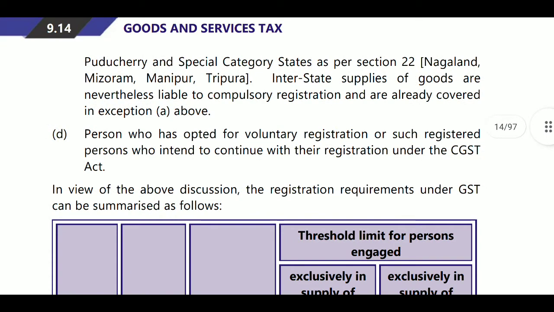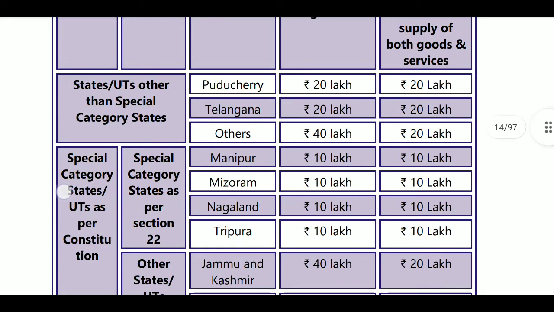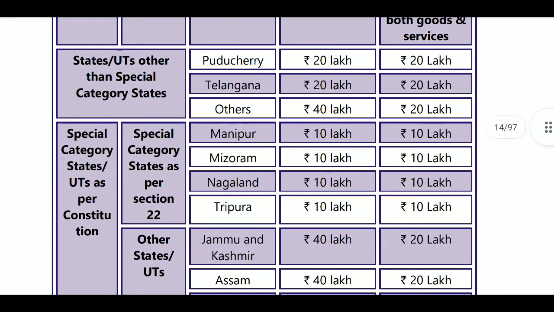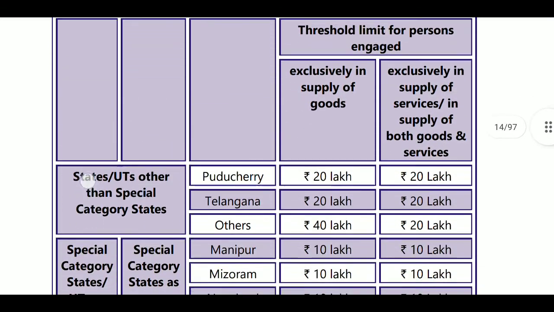Next, a person who has opted for voluntary registration, or such registered person who intends to continue with their registration under the GST Act. If you are registered on a voluntary basis, you would not require the 40 lakhs turnover. Here they have provided that, whatever the turnover, for special category states it will always be 10 lakhs.